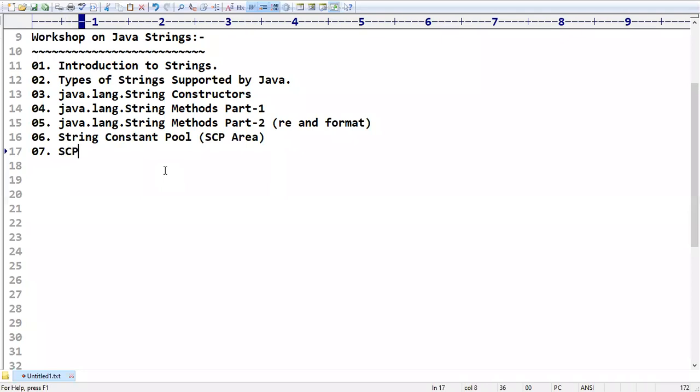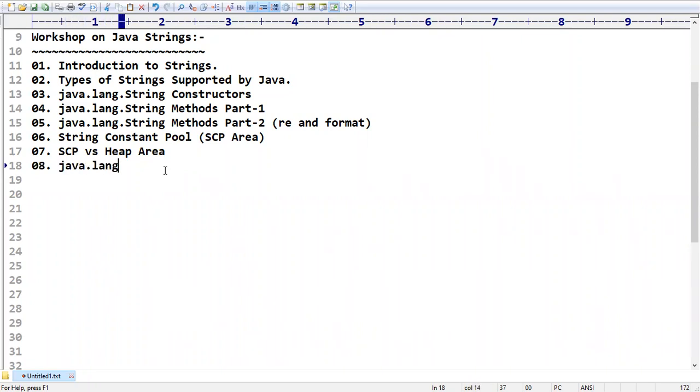Next, SCP versus heap memory. What is the meaning of SCP memory and when do we have to go for SCP, and what is the meaning of the heap area? Both are related to memory areas only. What is the difference between these two? We are going to discuss.